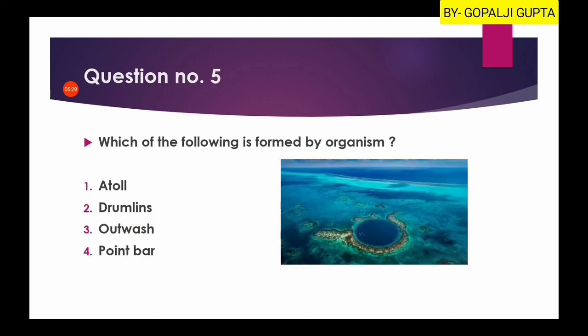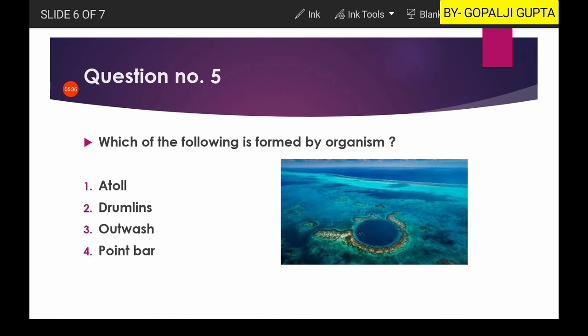Now question number five: which of the following is formed by organisms? The options are atolls, drumlins, outwash, and point bars. Atoll is formed by organisms, as you can see in this picture. An atoll is a type of coral reef, and there are three types of coral reefs: fringing reef, barrier reef, and atolls.